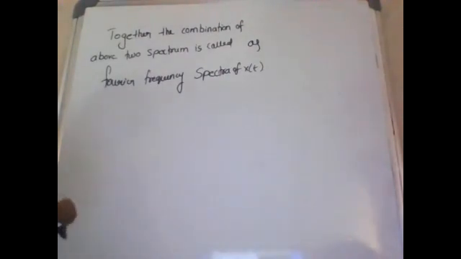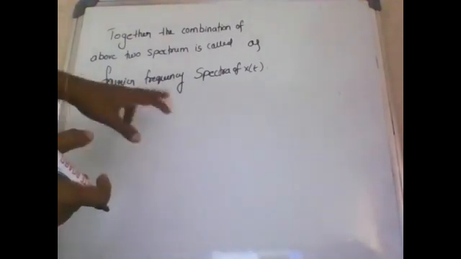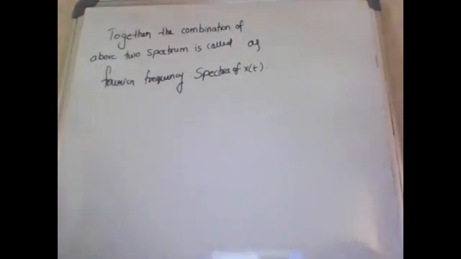The combination of the amplitude spectrum and phase spectrum is called the Fourier frequency spectra of x of t.